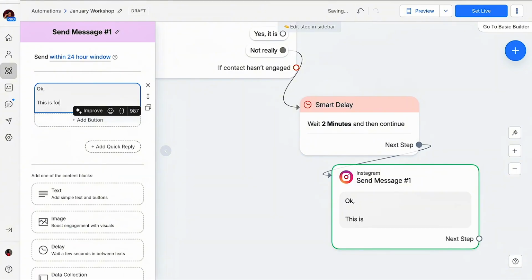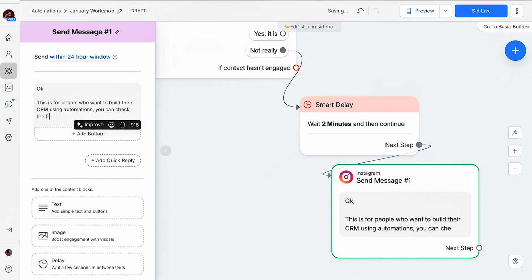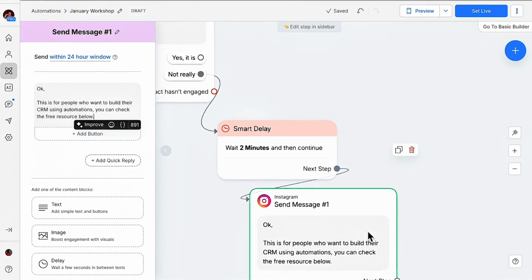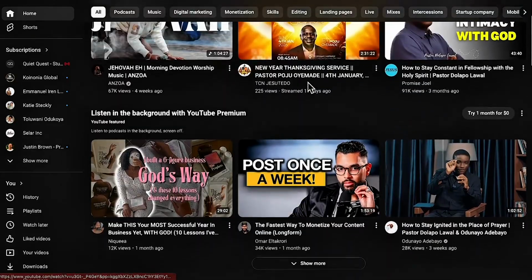This is for people who want to build a CRM using automations. You can check the free resource below. Okay. Now this is for people who say no. And then you're going to attach a link. Let me go to my YouTube. Of course, that would be the video of the resource.